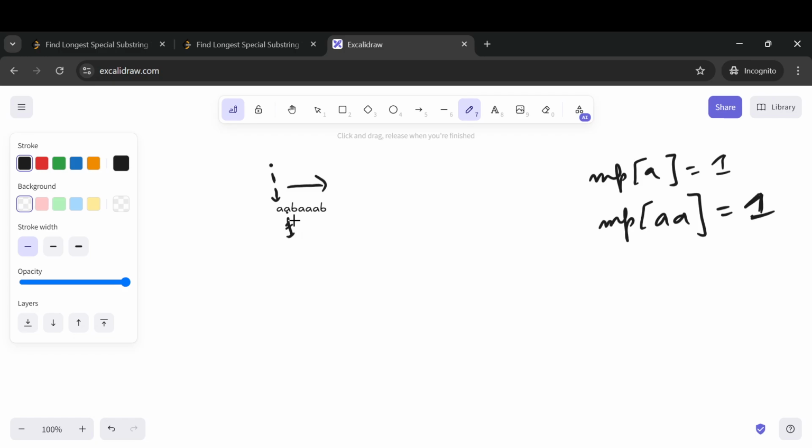Now we will move our J pointer one step ahead, hoping for a possibility of an A for this position as well, but for this position it's B. So it means that we won't be able to make special substrings anymore. In that scenario, we can simply cut it out. We can increase the counter of I, and we can do a fresh start from here. And for this, we will have only one A, so A's count will be increased by 1. Then we will have J to be here.